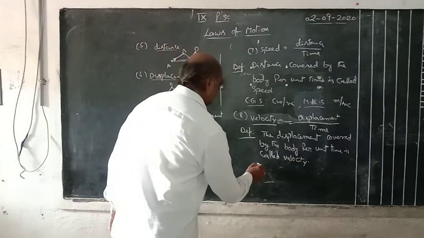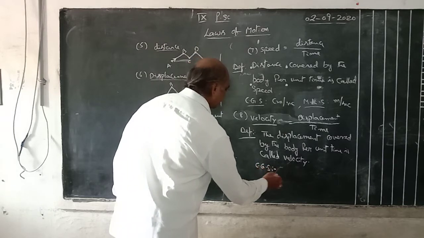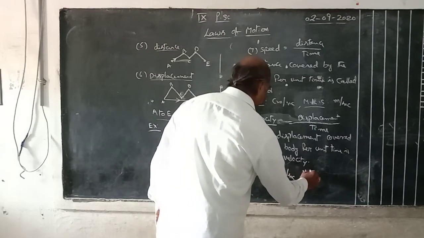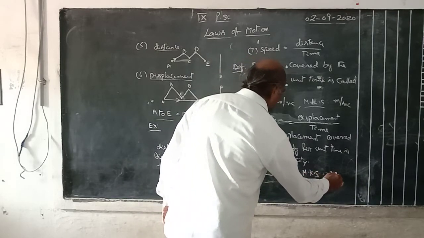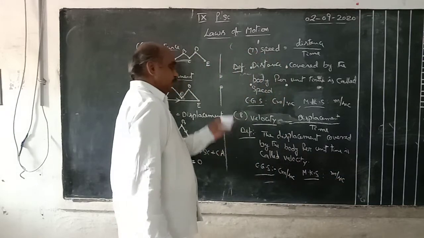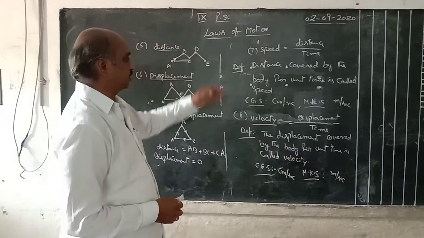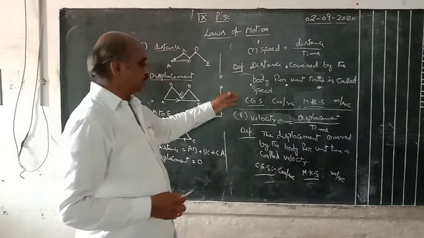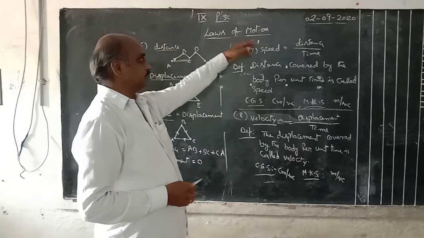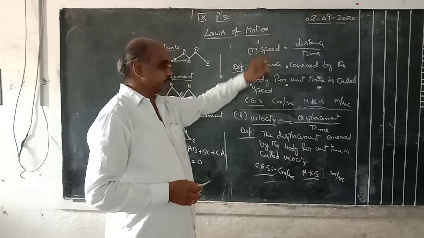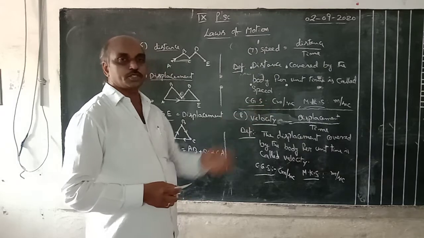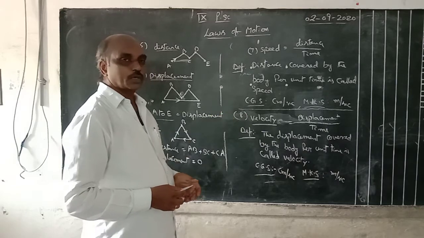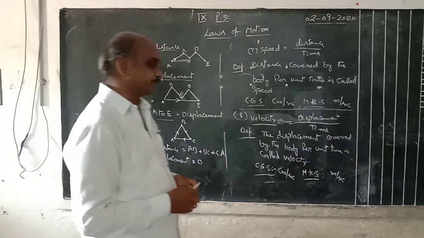What are the units? CGS units means the same, centimeter per second. MKS units means meter per second. What is the main difference between these, this is a scalar quantity, this is a vector quantity? Units are the same. In the formula, the numerator of speed is distance, whereas the numerator of velocity is displacement. The displacement covered by the body per unit time is called what? Velocity. Units are the same.